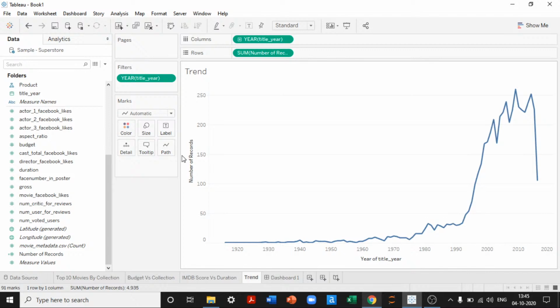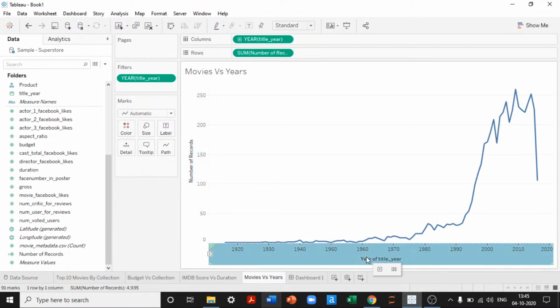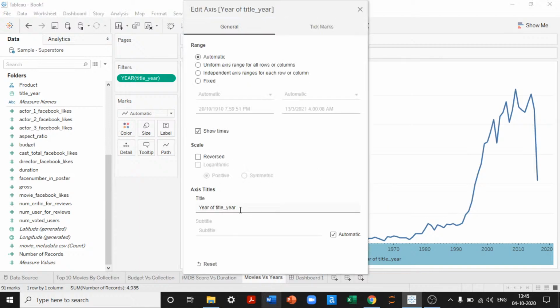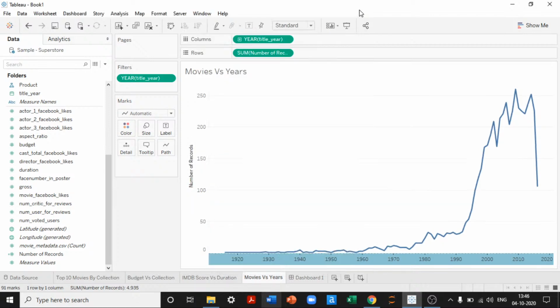I would like to keep this formatted beautifully because I like trends a lot. So I'll say trend number count of movies. I'll say movies against years, movies versus years. So here what I'll do is I'll format the chart nice and clean. I let it be there. I want this to be there. Okay.